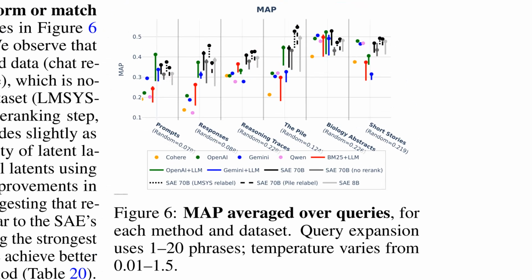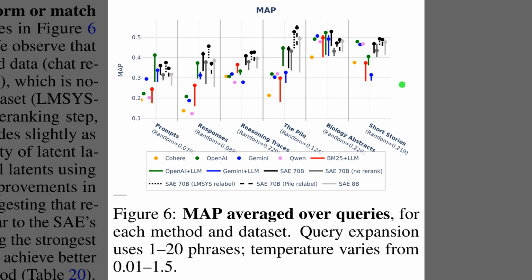While Figure 6 compares retrieval quality across datasets using mean average precision, so higher dots mean better property-based search. The grouped points for prompts, responses, reasoning traces, the pile, biology abstracts, and short stories show that black and gray sparse autoencoder curves usually match or beat the colored dense baselines. The gap is especially strong on model-related corpora like prompts, responses, and reasoning traces, which most closely resemble the sparse autoencoder training data. The legend then confirms that combining sparse autoencoders with large language model re-ranking gives the top overall scores.